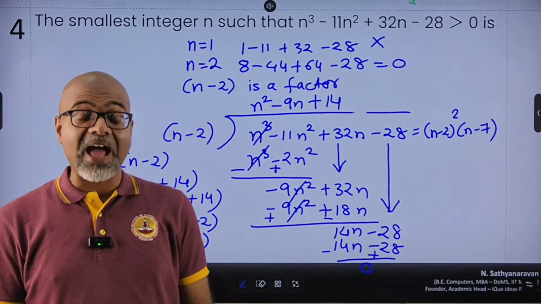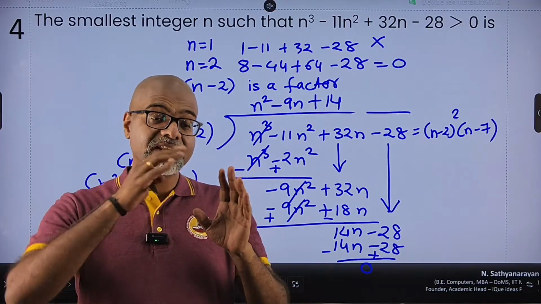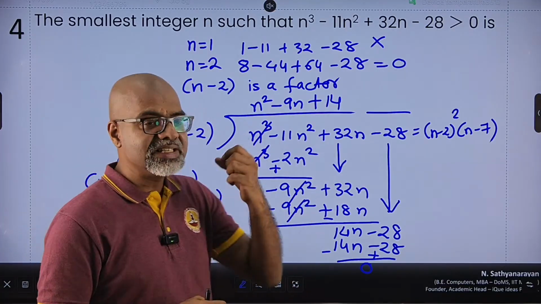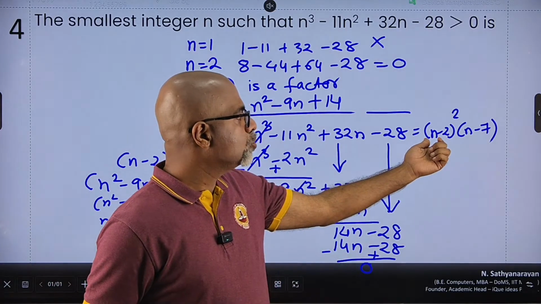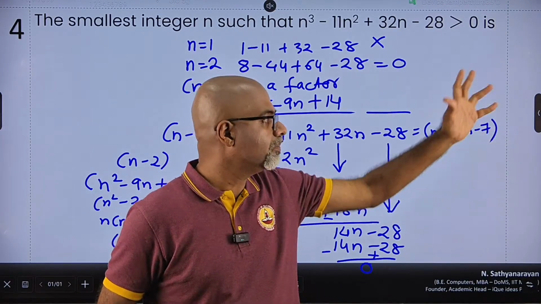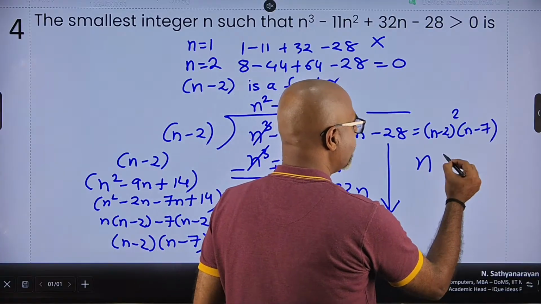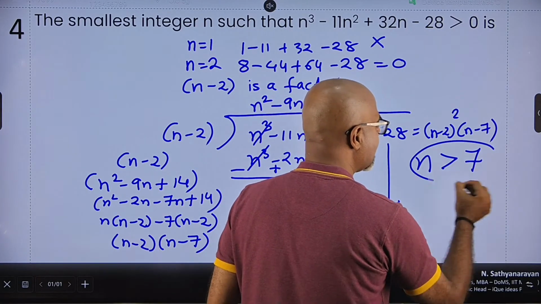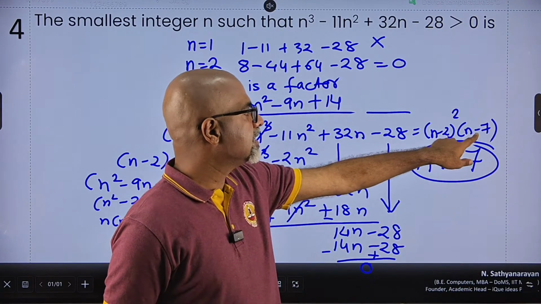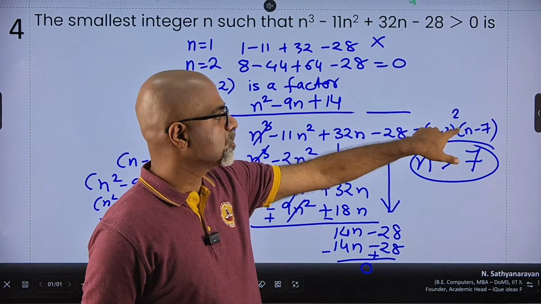If I take a value greater than 2 but less than 7, let's say I take 3. So n minus 2 square, 3 minus 2 square is positive, but 3 minus 7, one negative term, the value still becomes negative. So I have to take the values of n greater than 7. If I take 8, then 8 minus 7 positive, 8 minus 2 positive, positive into positive, positive.